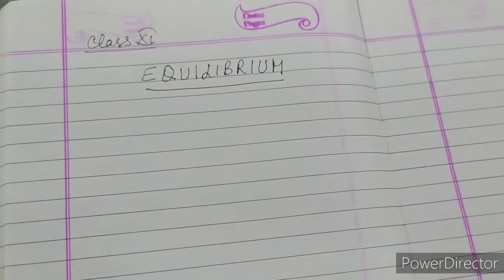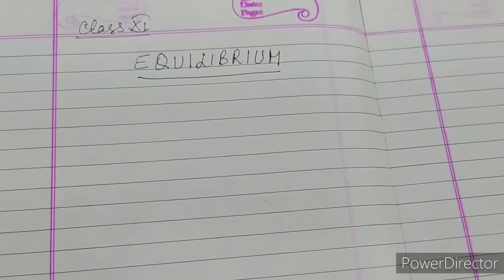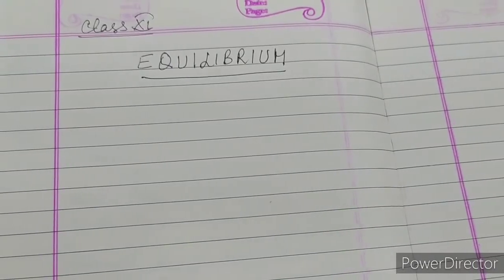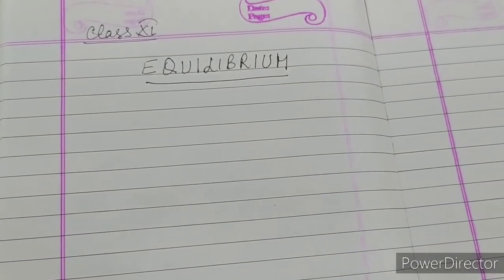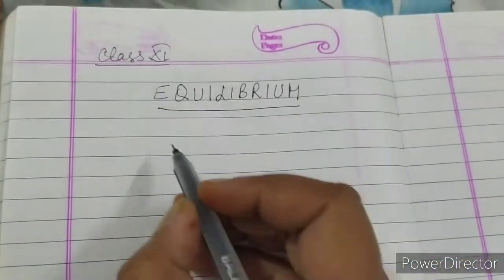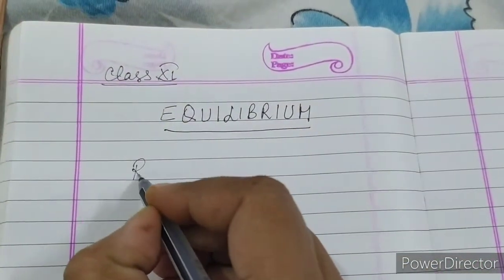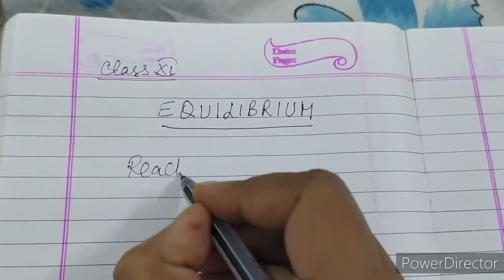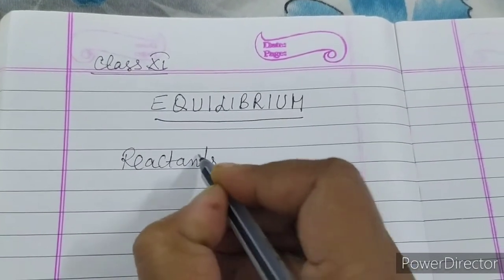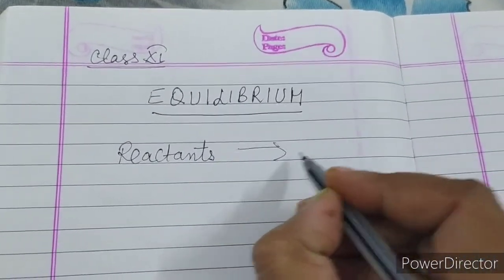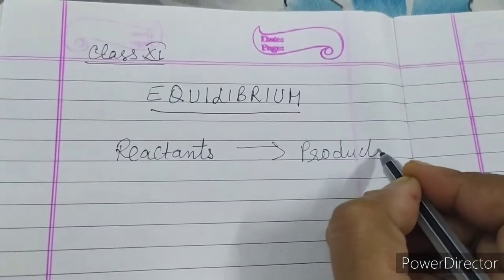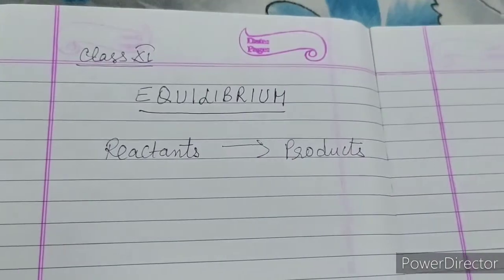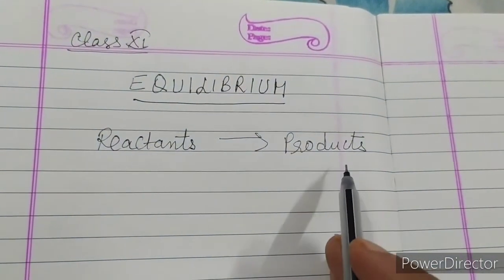Dear students, in this video we will deal with the topic, just an introduction of the topic equilibrium of class 11th. As you all know, in a chemical reaction, reactants are always written on the left hand side and products are formed on the right hand side. The contents written on the left hand side are called reactants and those on the right hand side are called products.